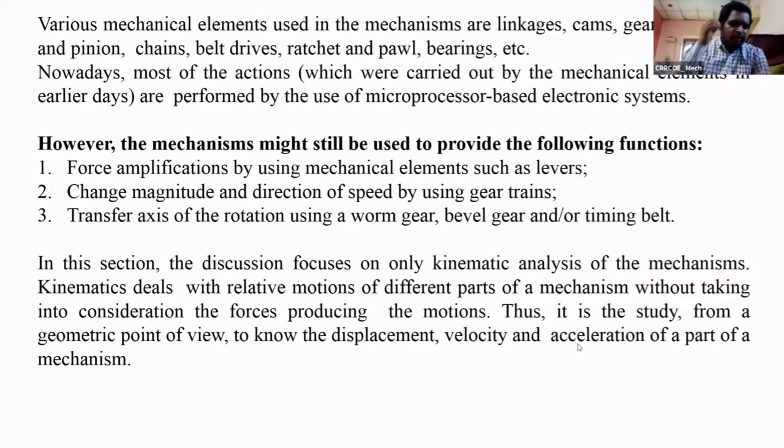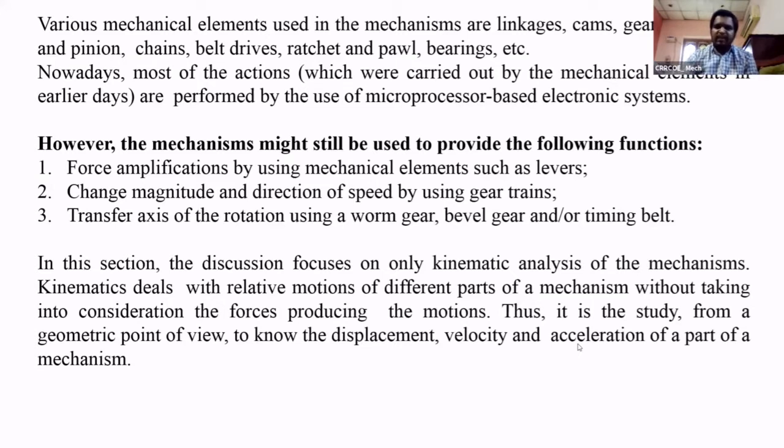Why are we using them in mechatronic systems? What is the main use of mechanical elements? One is force amplification, meaning a little force can be amplified by using levers. We are taking mechanical advantage: with less effort, we can get more. For example, a screw jack. How can you lift heavy weights with less effort? With the help of a screw jack. That is force amplification.